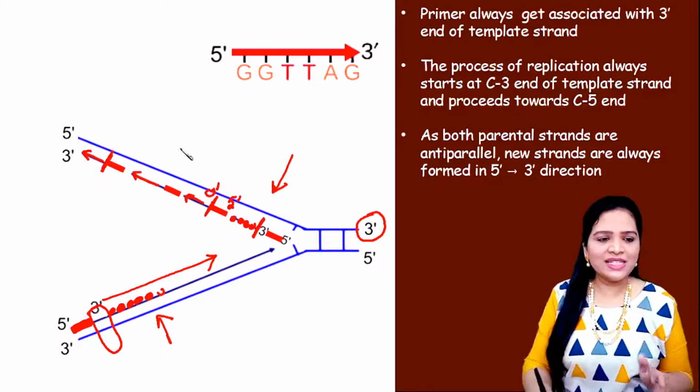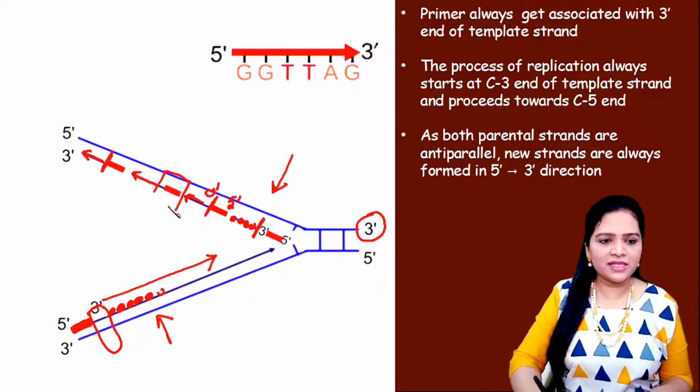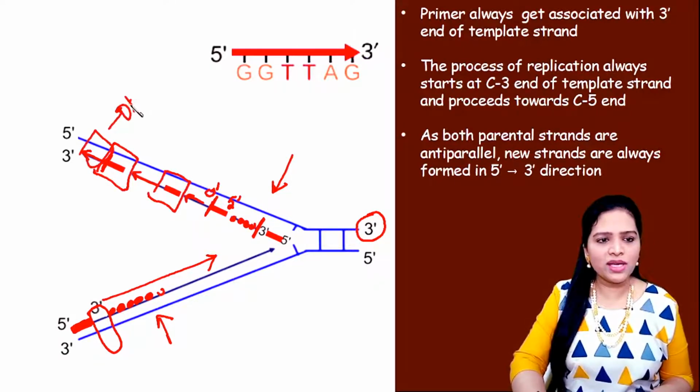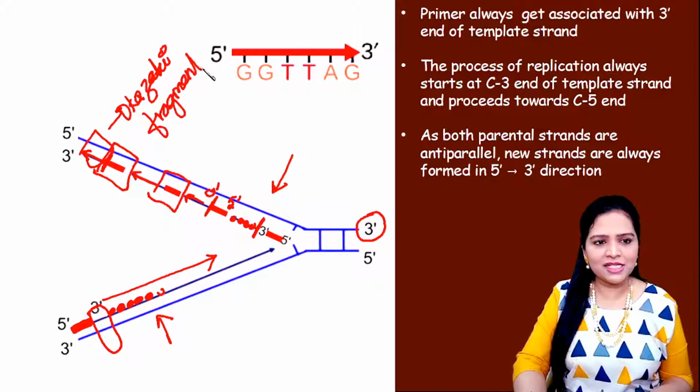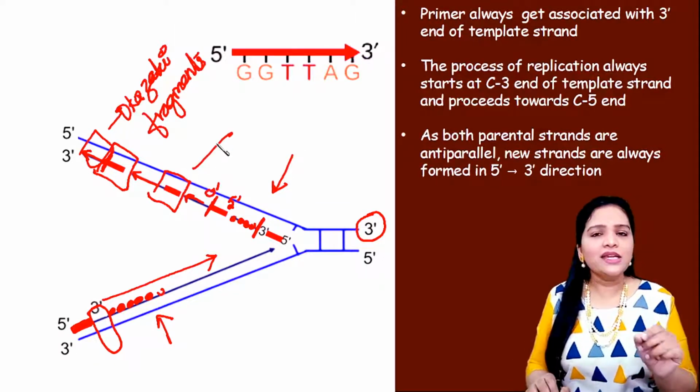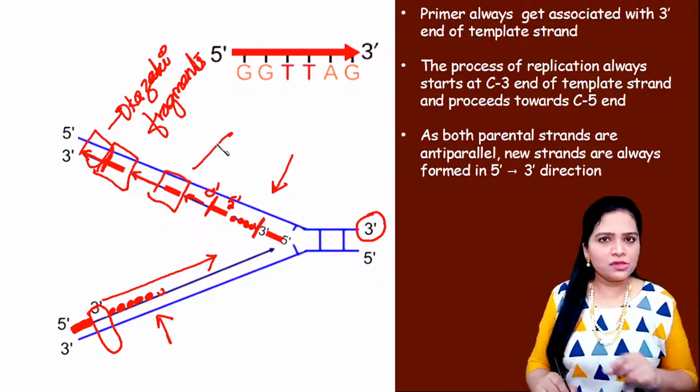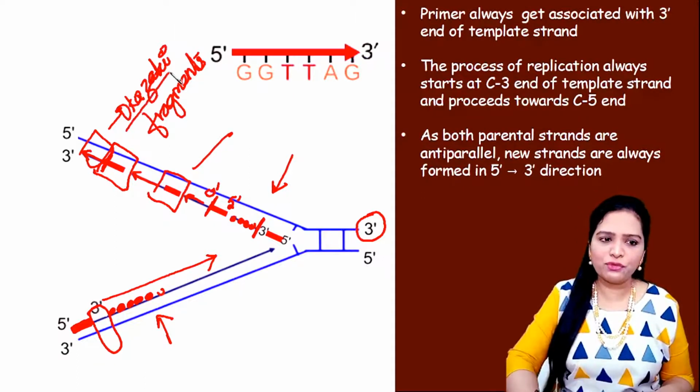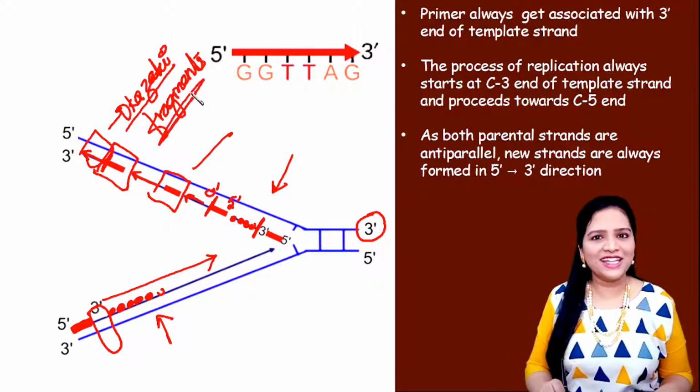Okay, so this small segment of the DNA which is produced is called Okazaki fragments. Okazaki fragments. That means the DNA is produced in this strand in small fragments, not produced continuously. So such fragments are called Okazaki fragments.